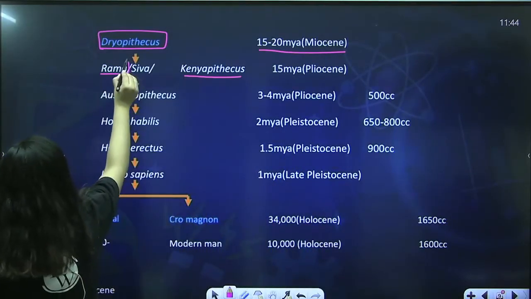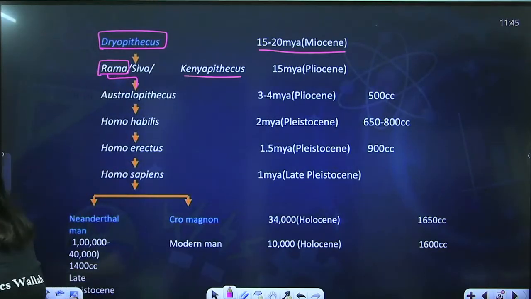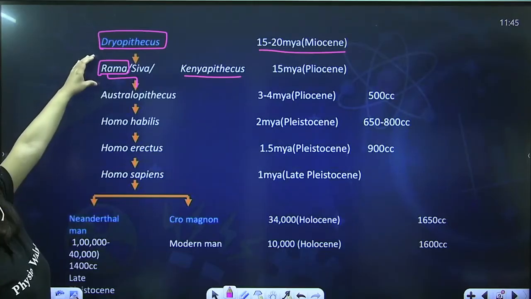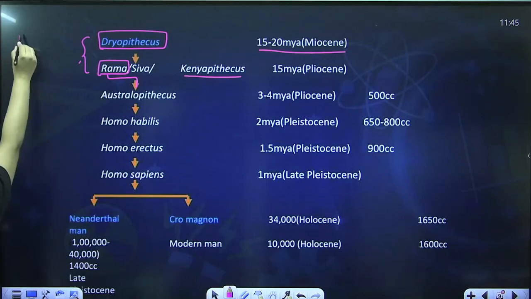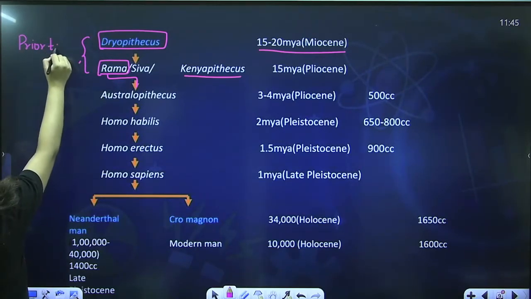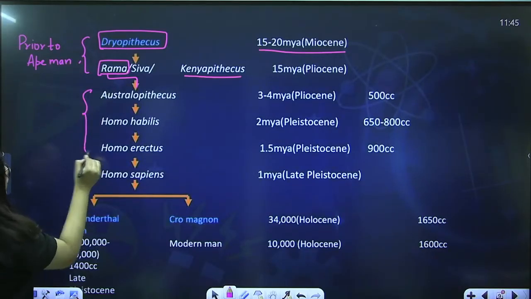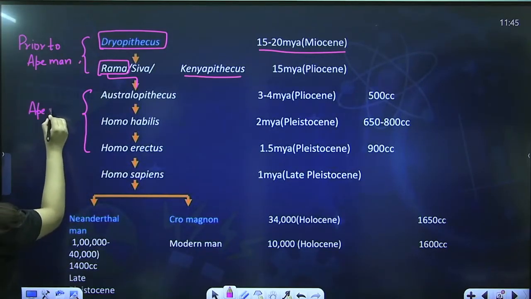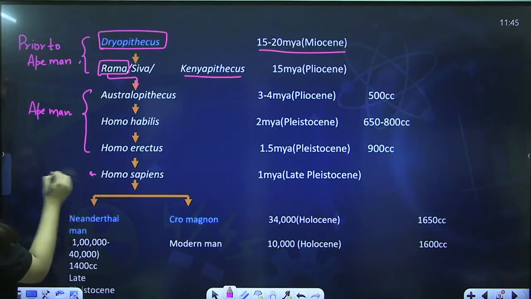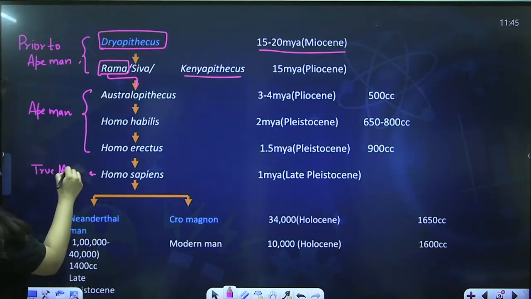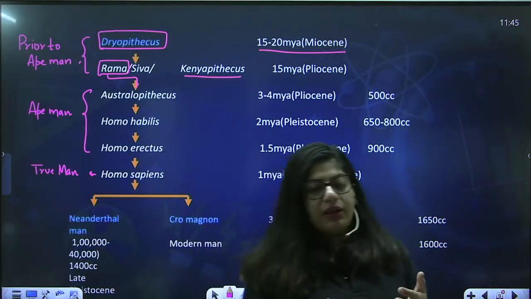Ramapithecus was on a direct ancestral line to human evolution and gave rise to Australopithecus. So these two fossils or ancestors which we have found, we keep them in the category of prior to ape man, because after then arises the ape man. This was a man which looked like ape. So they were prior to ape man. And this one is the true man. So we have distributed the entire human evolution into 3 stages: prior to ape man, ape man, and true man.